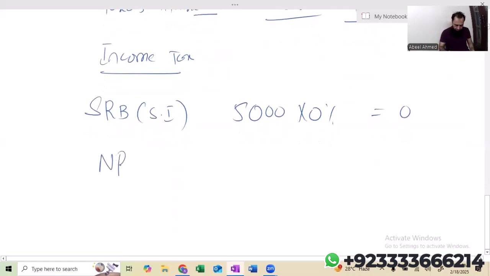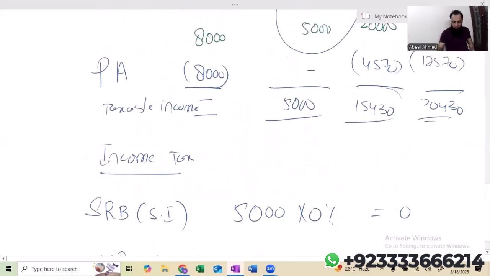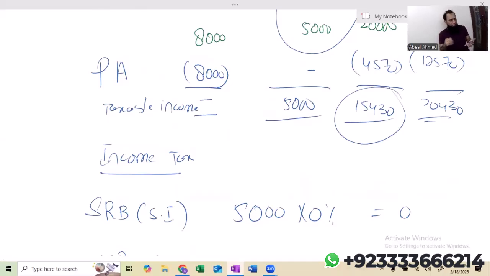Nil rate band, dividend income 500, 0% is 0. So the total dividend income is 15,430. Out of that, 500 we have taxed in nil rate band. So how much is left? 15,430 minus 500. We are left with 14,930. Obviously falls in basic rate.